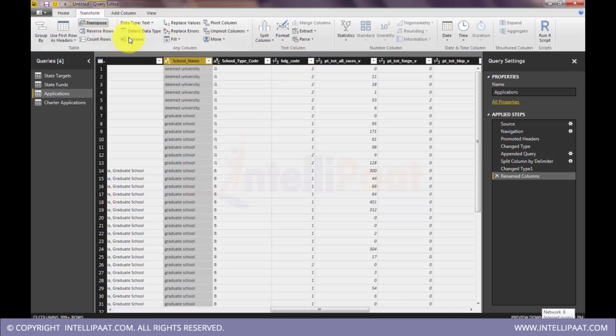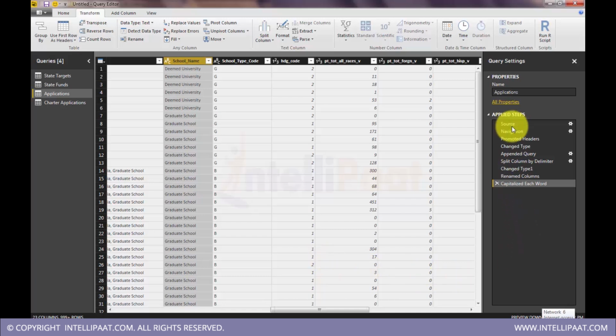In transformations, format, capitalize each word. I like this option. See, now it will get camel notation. Anything you do in transformations, you don't need to worry. It will not create any new column. It will replace the data in the existing column.